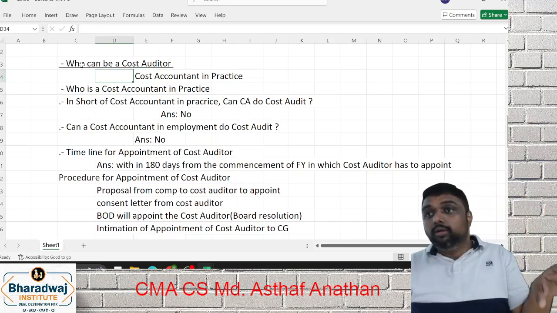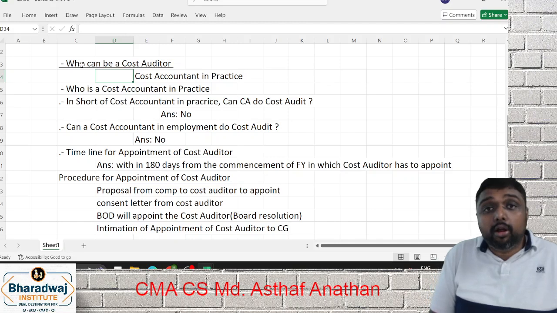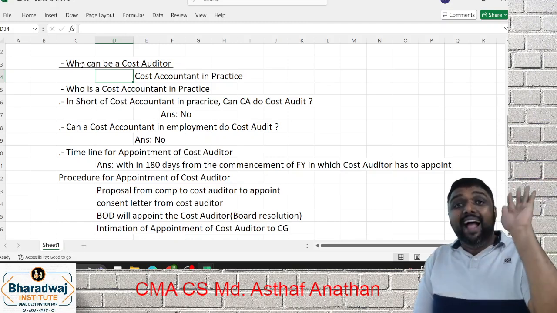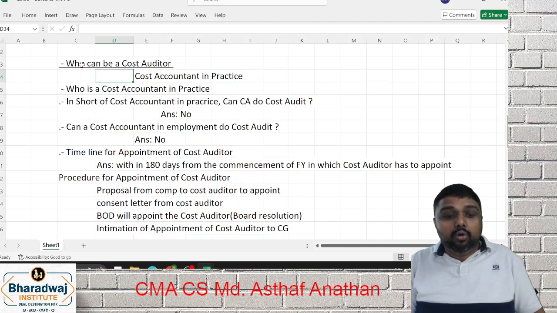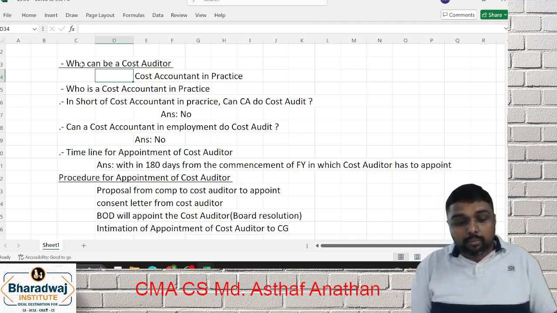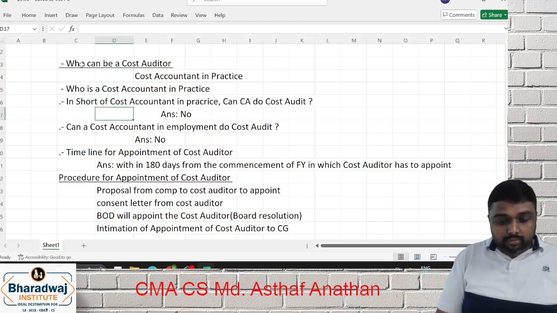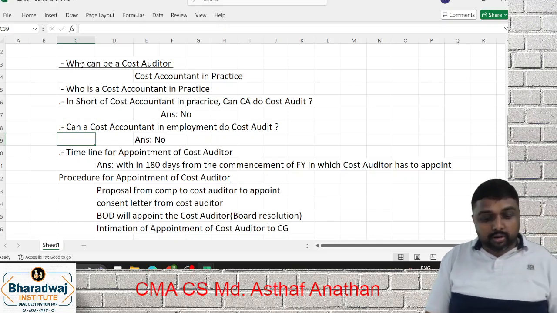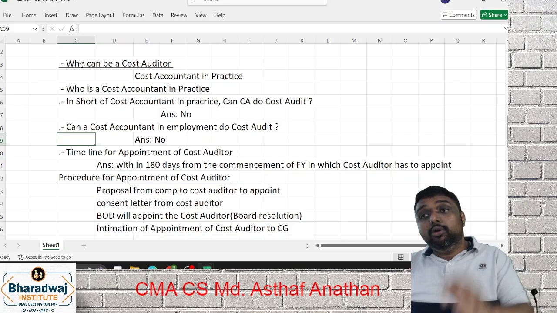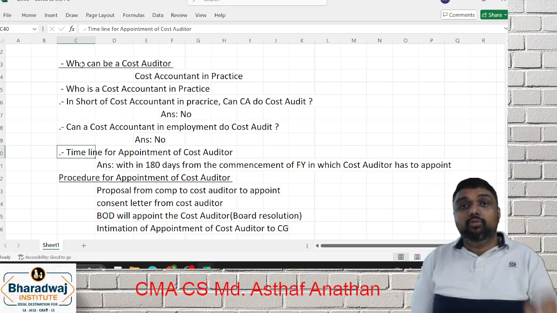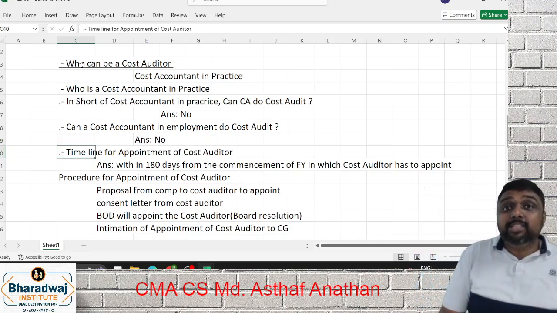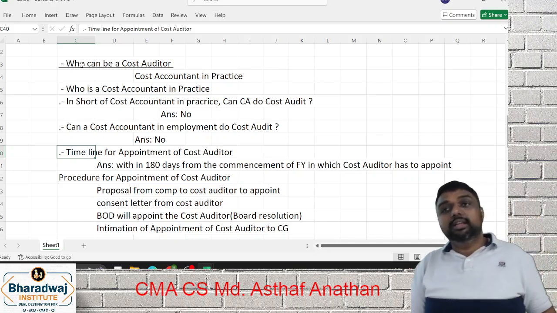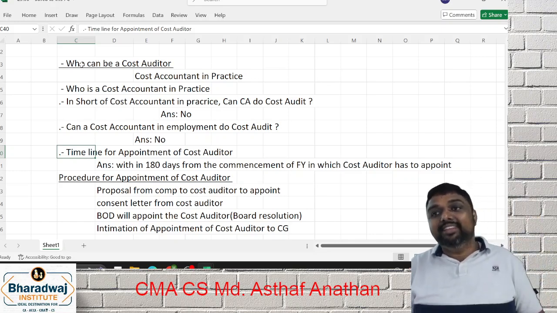Who is a cost accountant in practice? As per rule, a member of the Institute of Cost Accountants of India who holds a valid certificate of practice. Can a cost accountant in employment do a cost audit? No, that is also a reason. Now, the timeline to appoint is 180 days from the commencement of the financial year in which cost audit is applicable. Within 180 days, you have to appoint.